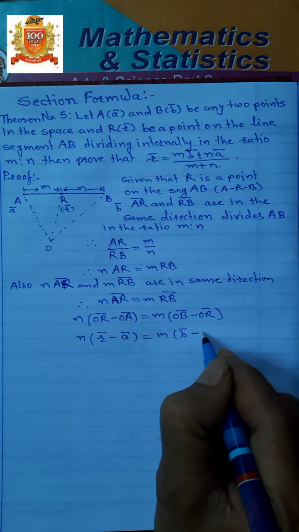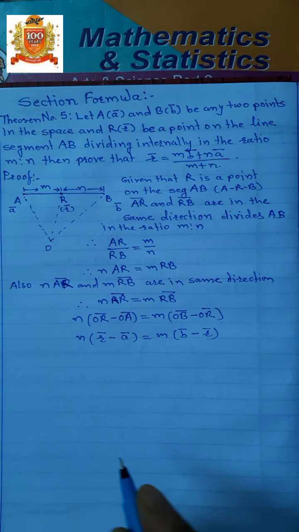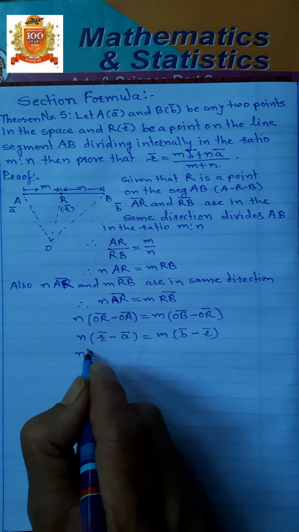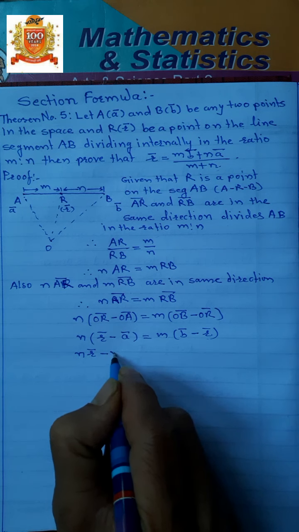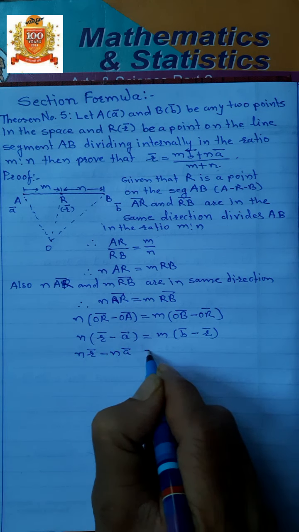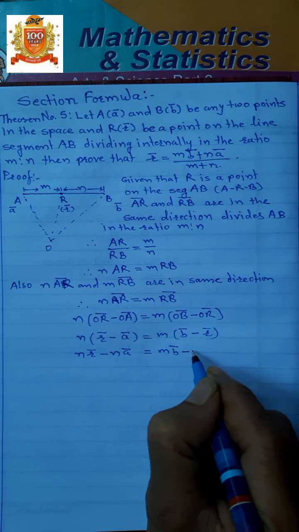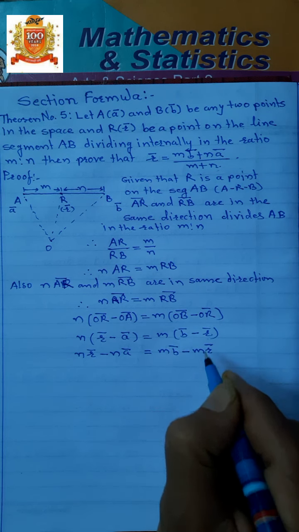So n into (R bar minus A bar) is equal to m into (B bar minus R bar). Do the multiplication: n R bar minus n A bar is equal to m B bar minus m R bar.